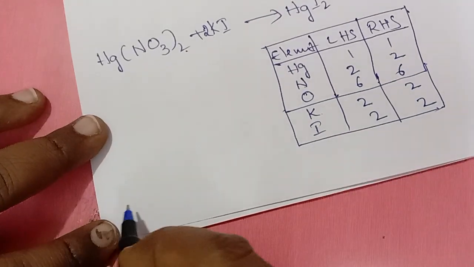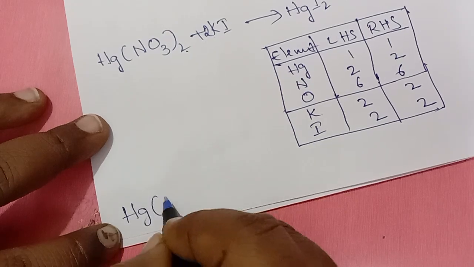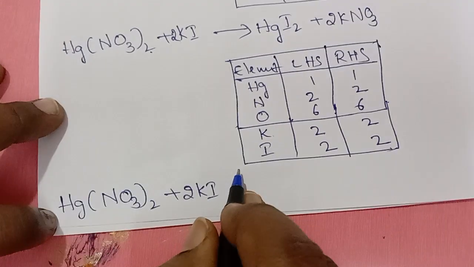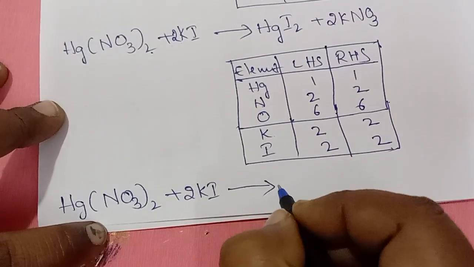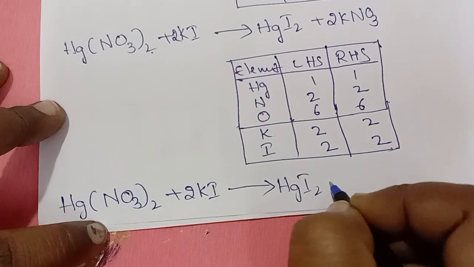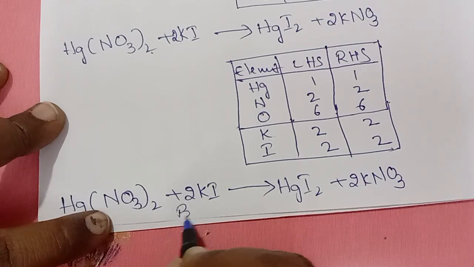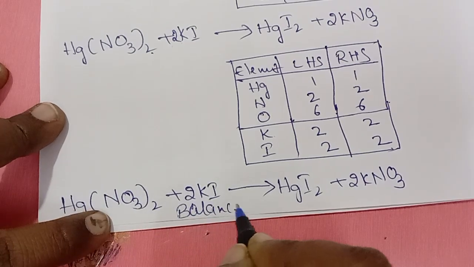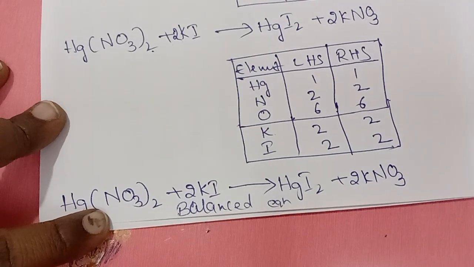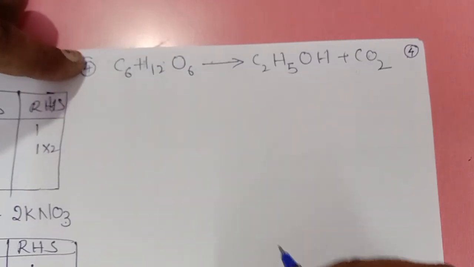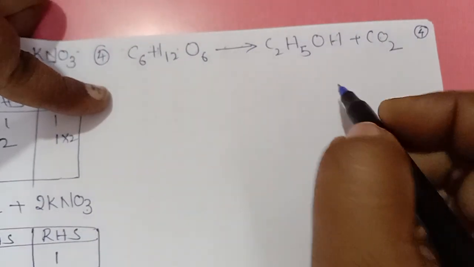What is our balanced equation? Hg(NO3)2 plus 2KI gives out HgI2 plus 2KNO3. So this is our balanced equation. Right? Next example.